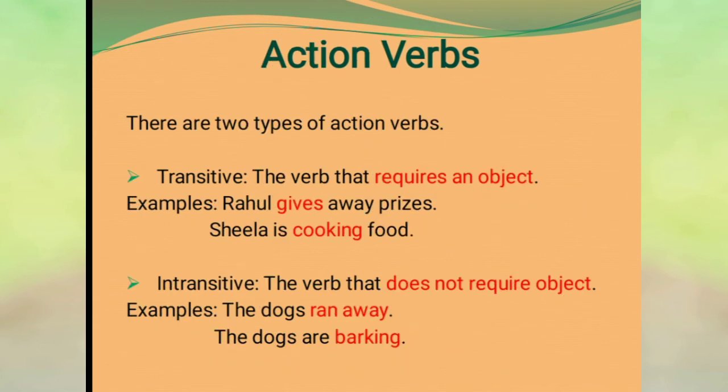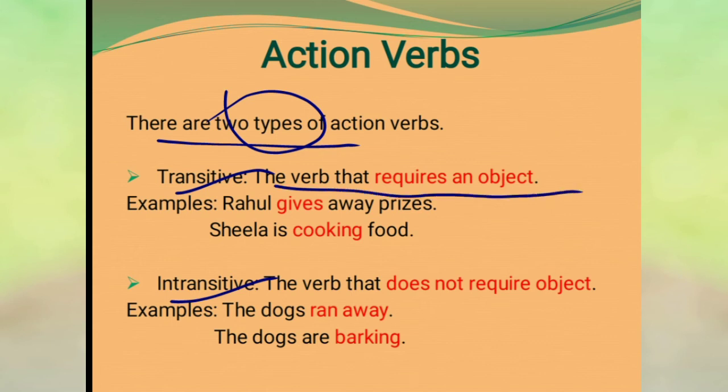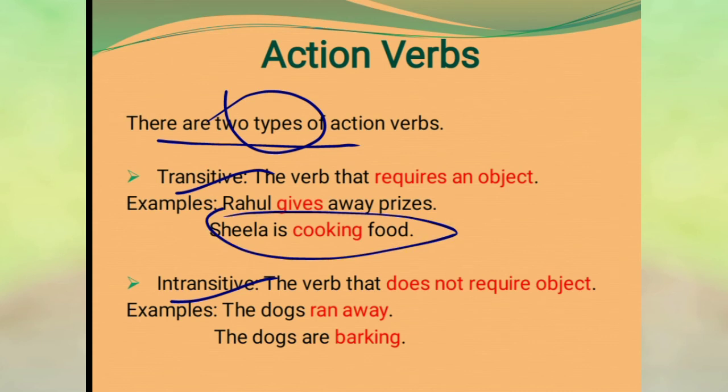Now, about action verbs. There are two types of action verbs: transitive and intransitive. About transitive: the verb that requires an object. For example, Rahul gives away prizes. Another example, Sheila is cooking food.